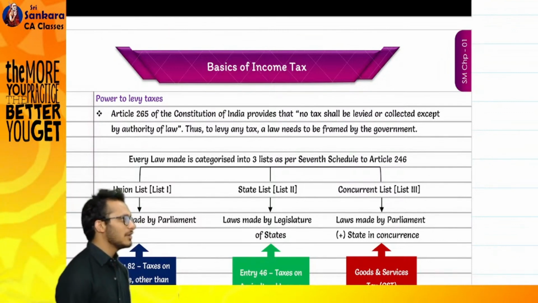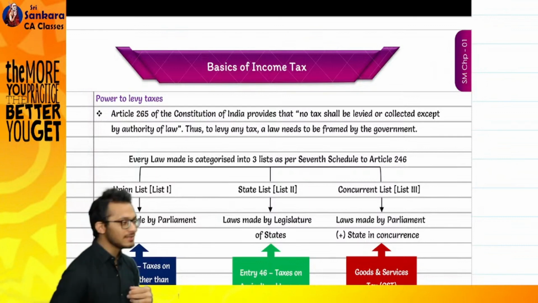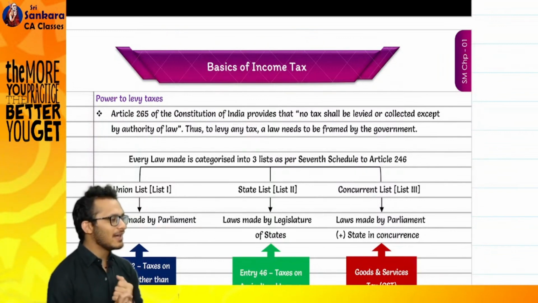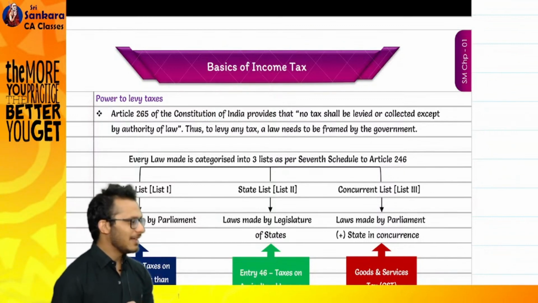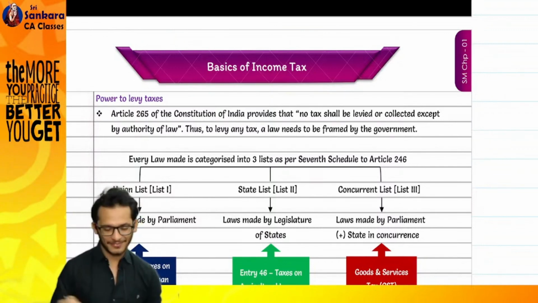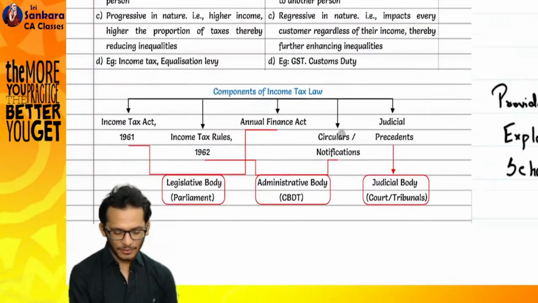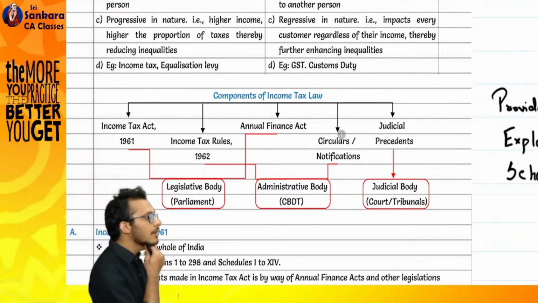What else? We tried to understand what you mean by a law and an act. Which one is bigger? Law is bigger. A law is bigger, and consists of acts, rules, circulars, notifications. I remember Karthik telling in yesterday's class he will discuss this when he comes to interpretation of statutes. I am discussing it today. When he does interpretation of statutes, you go and tell him Rahul has already discussed it, we don't want to learn from you. Okay? We are into acts, rules, then circulars, notifications and case laws.